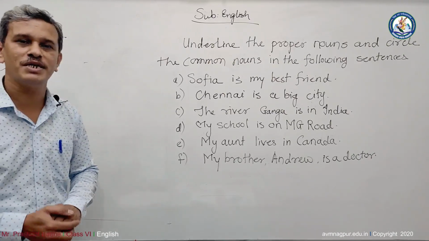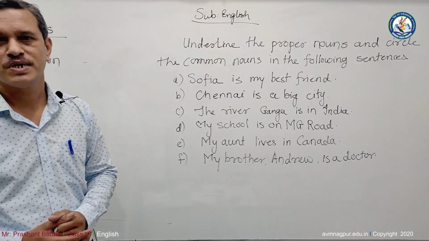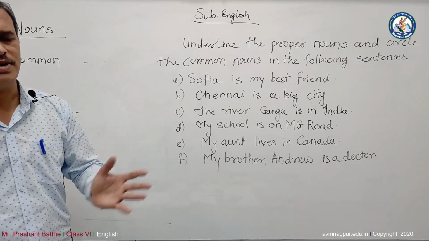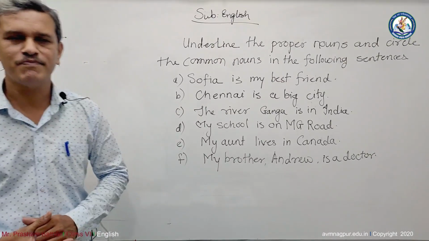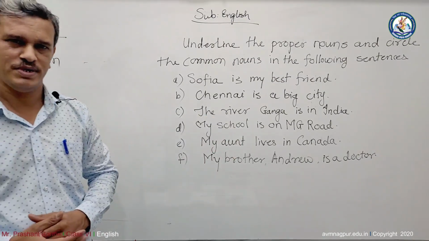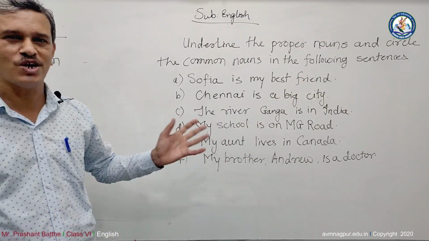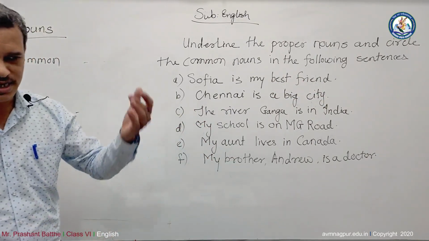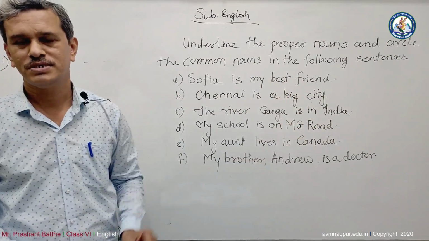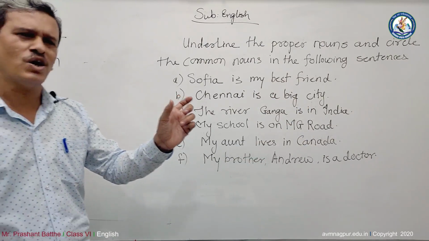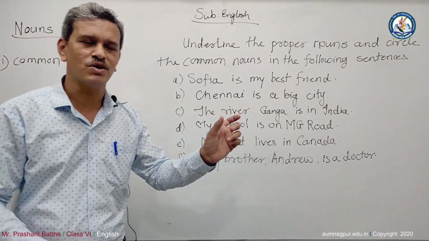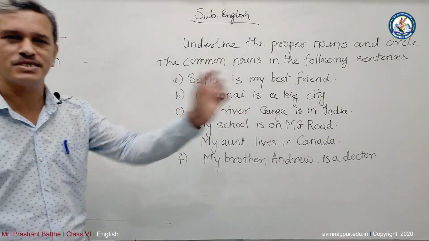Now, what is a common noun? Let's look at it. A common noun is a common name of anything. For example, if you are walking on the road and suddenly there's a dog behind you, you'll cry, "My God, the dog is behind me." Now, see, dog is a noun. Any dog of that whole country or maybe the city, a dog is a dog.